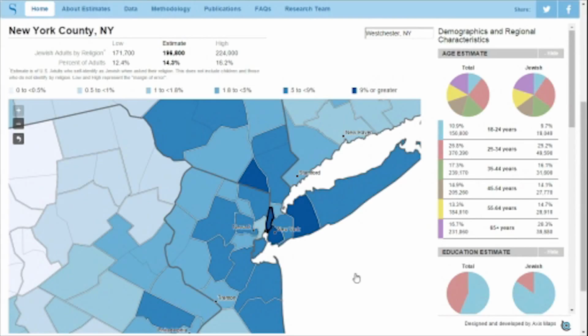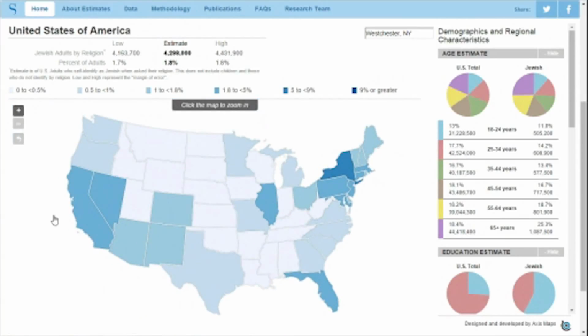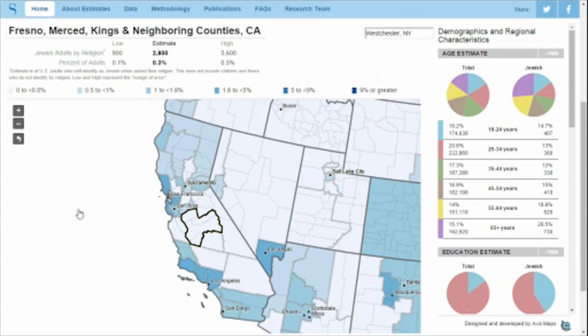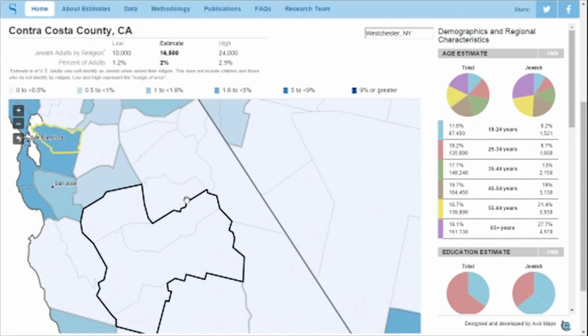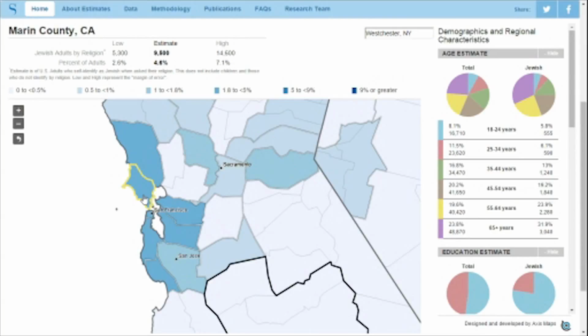So here's New York County, one many people wrote us wanting to be able to look at more deeply, which we estimate at 196,800 Jews by religion who are adults. Additionally, right below those zoom buttons is a button to return to the full US map. That's a great button if you just want to jump across the entire country over to California instead of scrolling across the whole map. You can come back here. And again, we can zoom in to some of these more urban areas to get better estimates of those counties.